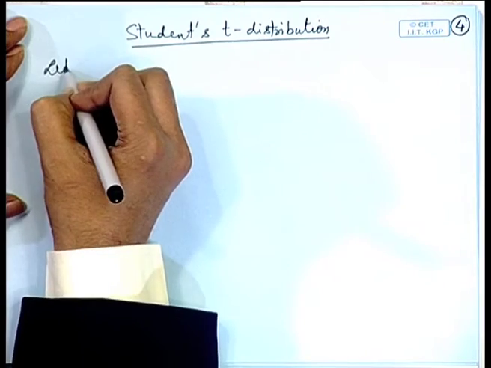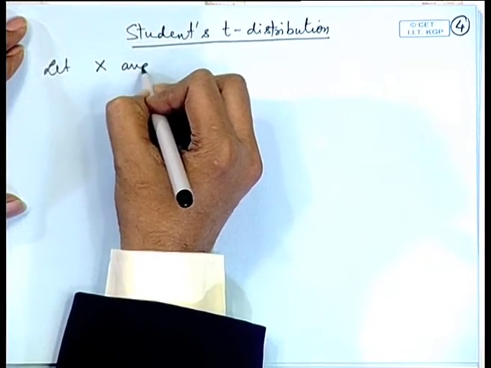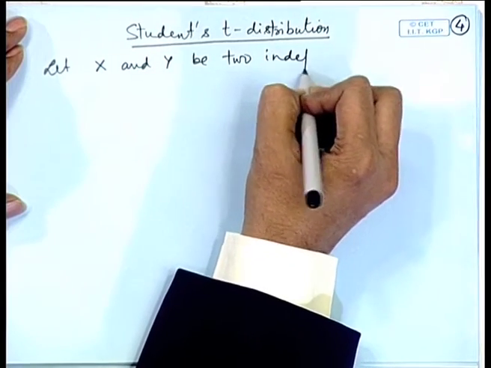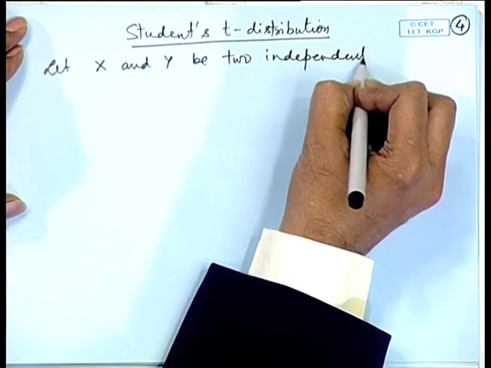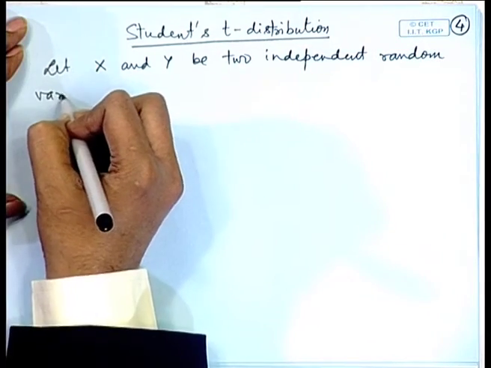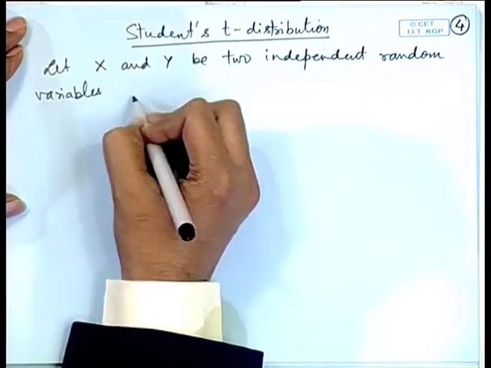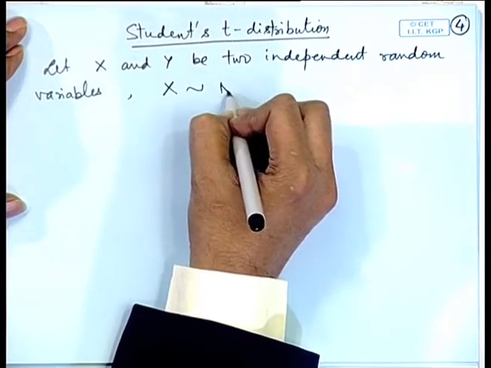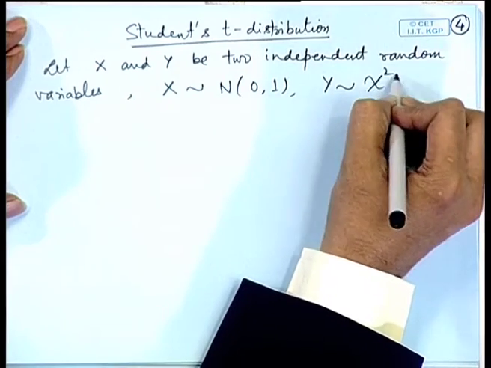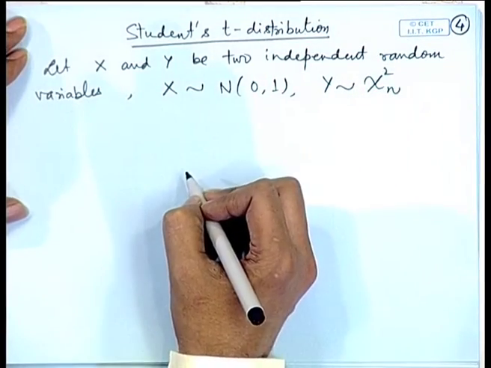So, let x and y be two independent random variables. Let us assume that x follows a normal 0, 1 distribution and y follows a chi square distribution on n degrees of freedom.